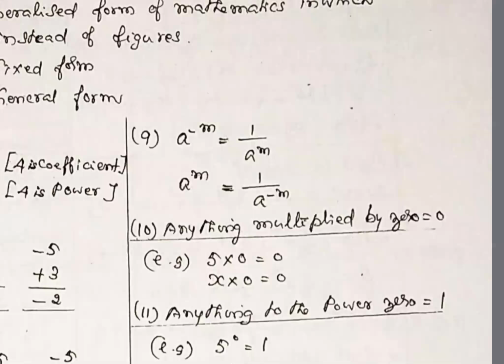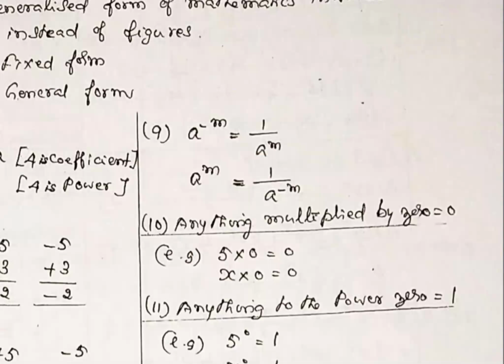Then the ninth: a power minus m is equal to 1 divided by a power m. If you don't want the minus symbol in the power, where the power has a minus, then pull it down to the denominator: 1 divided by a power m. Both are equal.